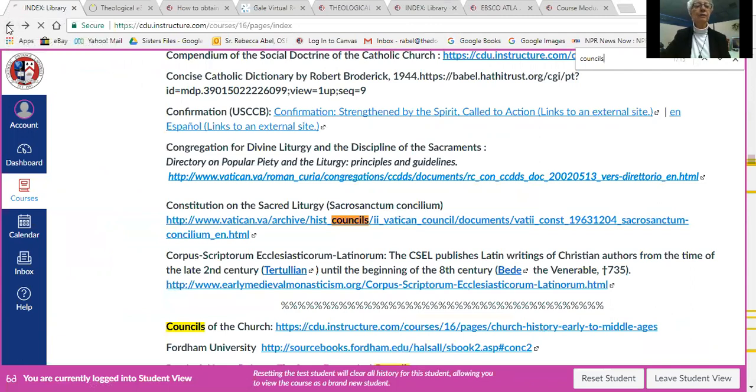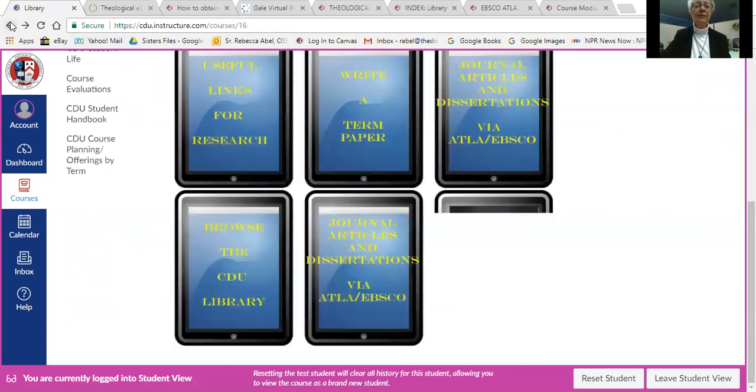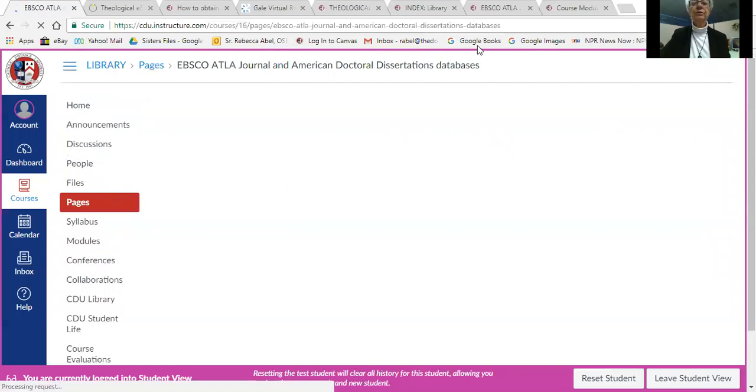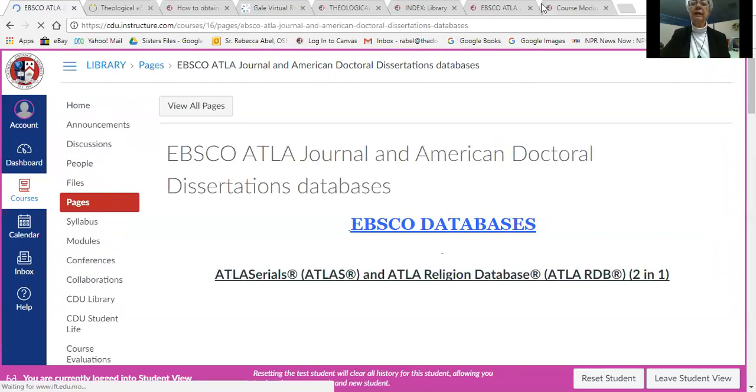Now let's go back. Teresa of Lisieux is always there, and also some of the science encyclicals of the various popes. So be sure to search that. All right, we will not write a term paper, but we'll go into journals and articles. So if you have encyclopedias, and now we're going into ebooks, and now we're going into journal articles, which gives us to the